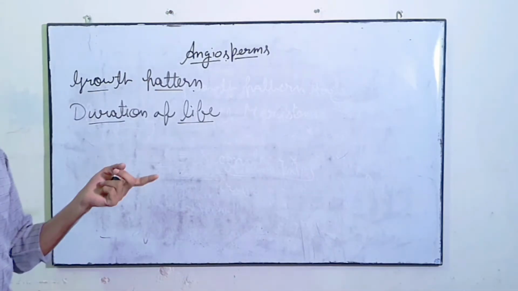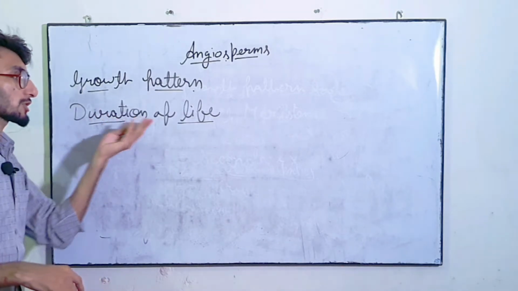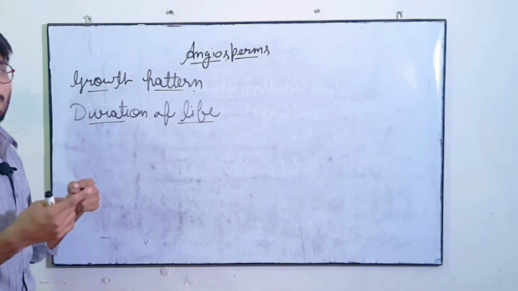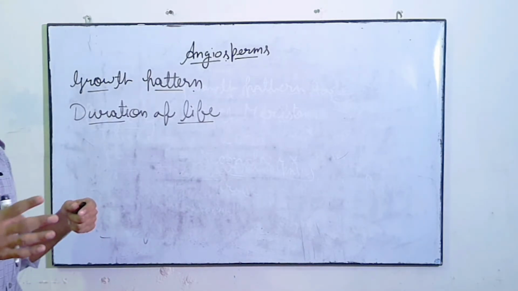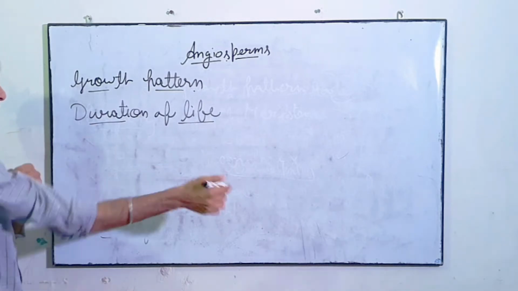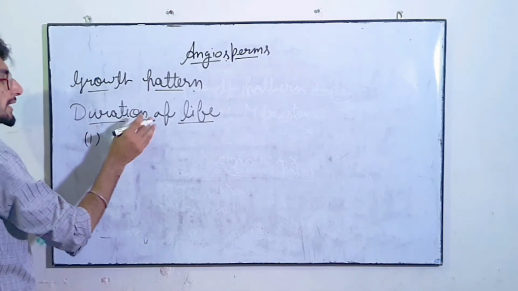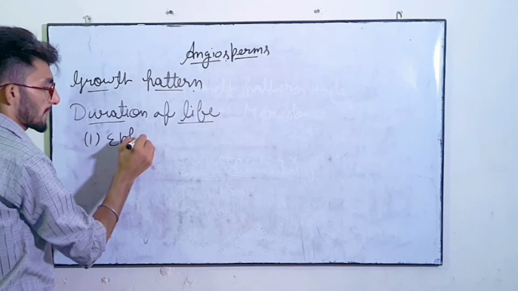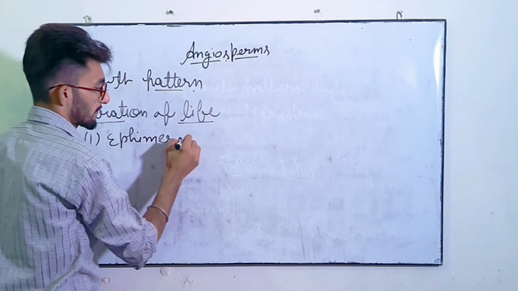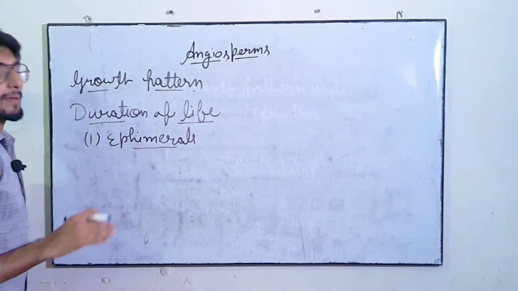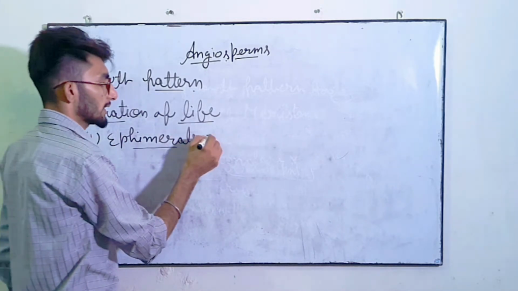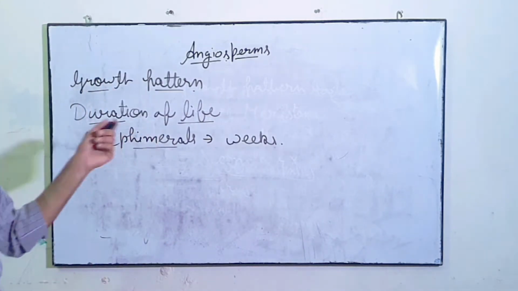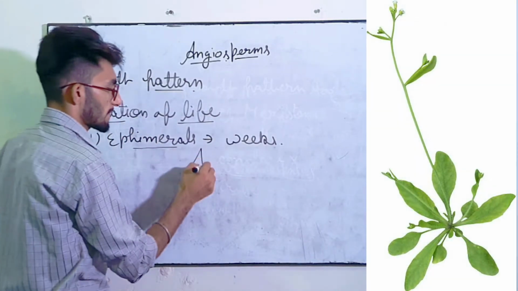Next type of angiospermic plant depends upon duration of life. There are different types of plants which can live for 1 day, for 1 month, for 1 year, for many seasons. Depending upon this, there are different types of plants. First is ephemeral. The life of this plant is a few days to a few weeks, only up to weeks. The example of this type of plant is Arabidopsis.